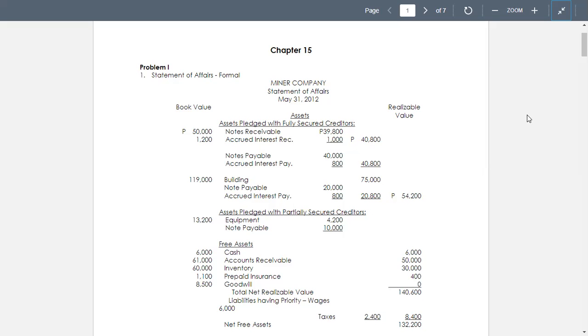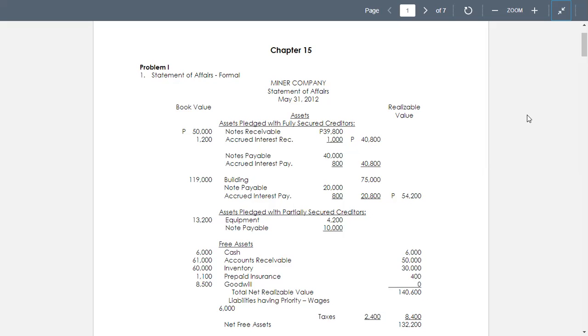Next, we go to notes payable. The notes payable is with varied amounts included. The notes payable here is 40,000 and the accrued interest payable equal to 800. So we have now the notes payable for 20,000.